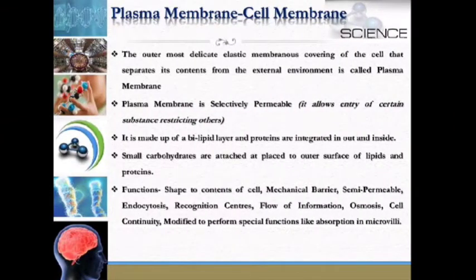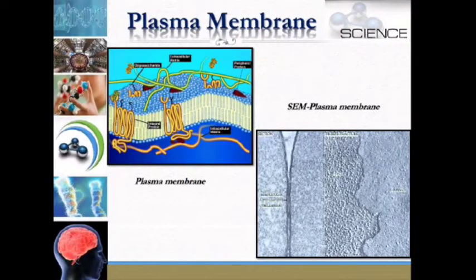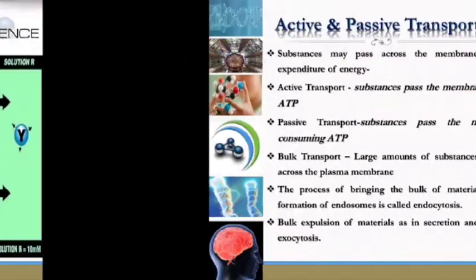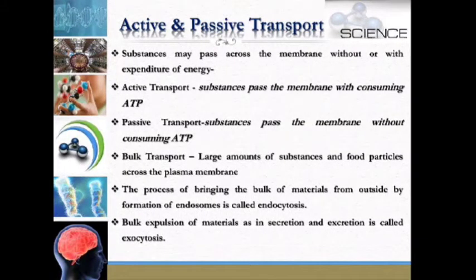So we can learn more about the plasma membrane. And this is the ultrastructure of the plasma membrane. So transport across the membrane goes like this. So you can look at the active and passive transport.